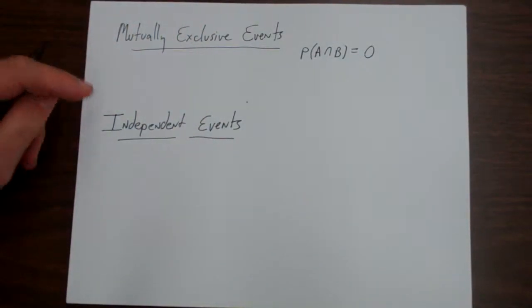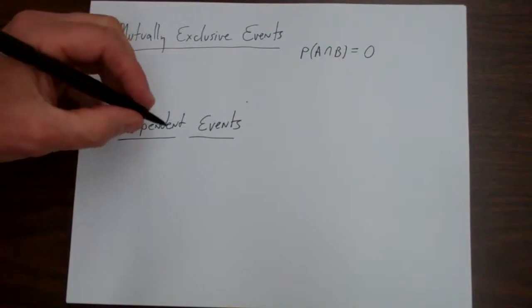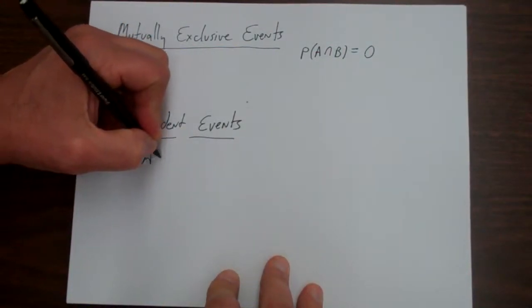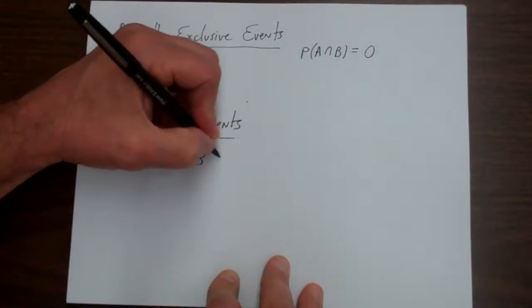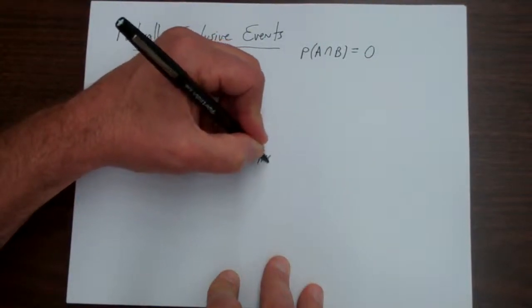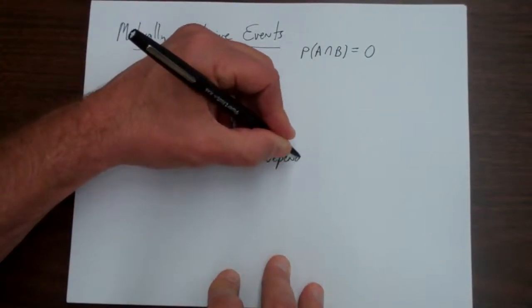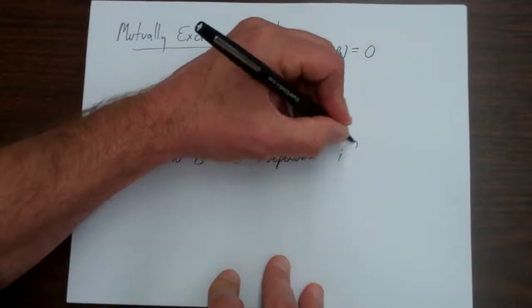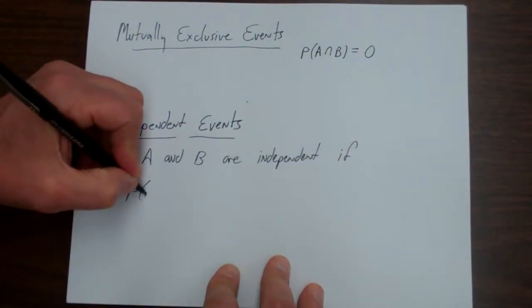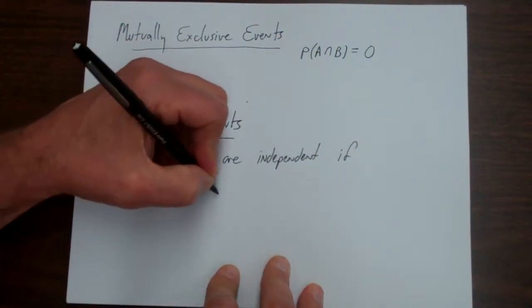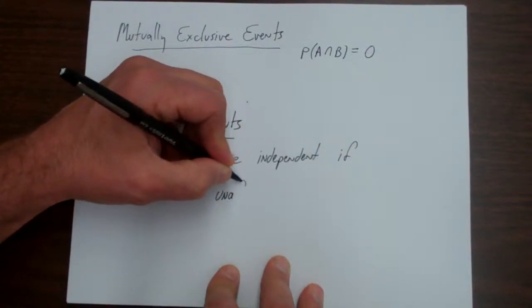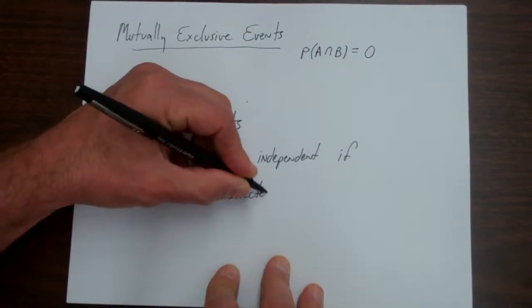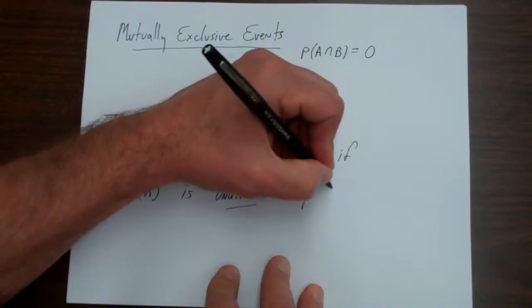So when we talk about independent events, we say that A and B are independent if the probability of A is unaffected by whether B occurs.